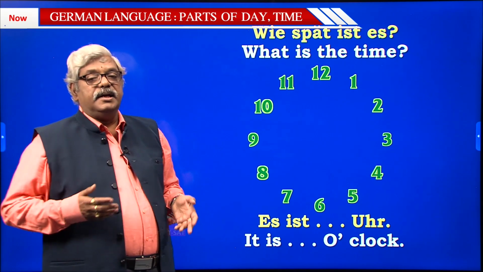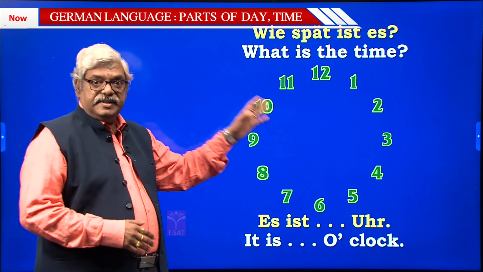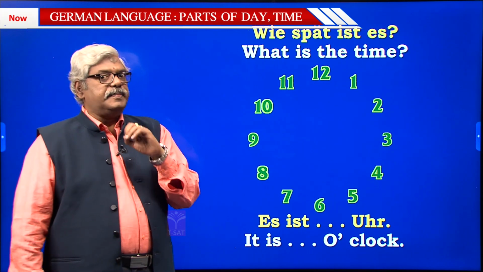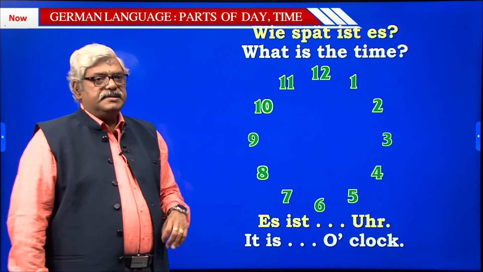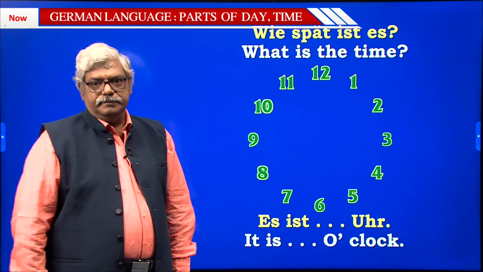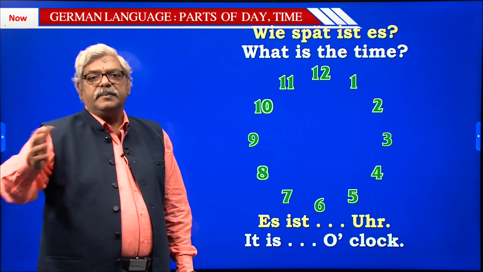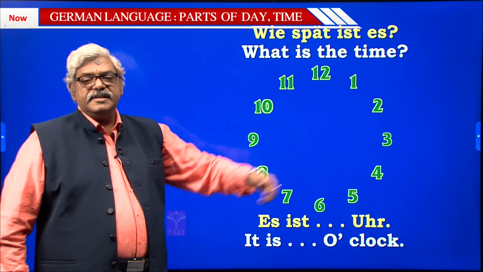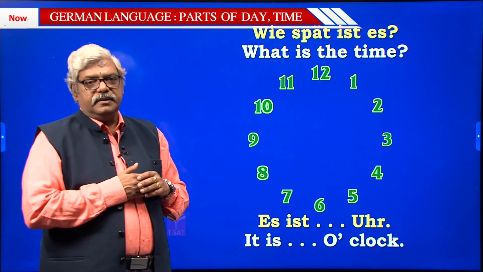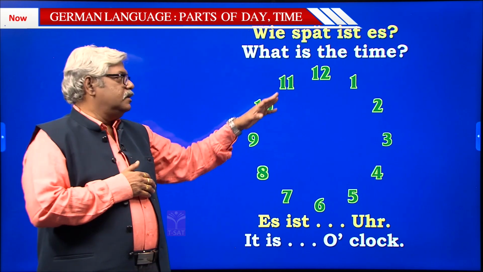So how do we say Morgen, Mittag, Abend, whatever you have seen, the Tagesteile, that you use in case you want to specify some time. Say in the morning 6 o'clock, then you use that word Morgen. You want to say afternoon 3 o'clock, Nachmittag. You want to say evening 7 o'clock, Abend. In that way, the time you tell. Now let us in detail understand each one.